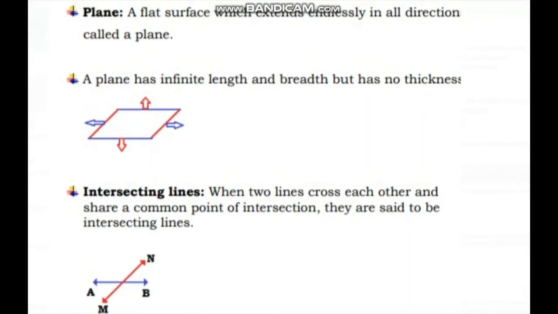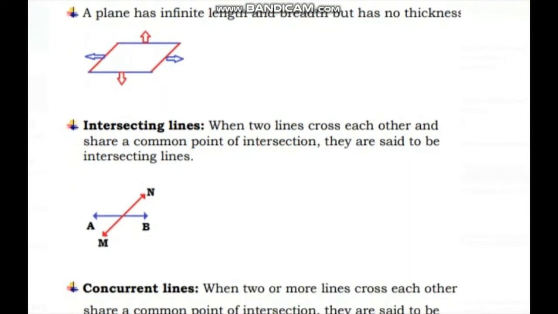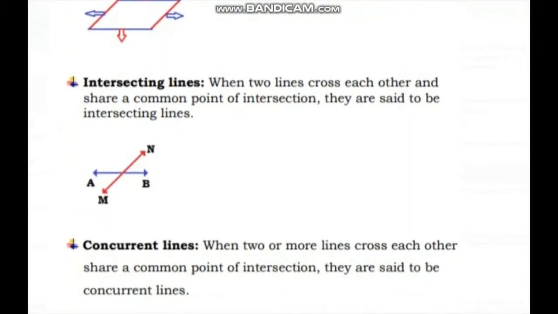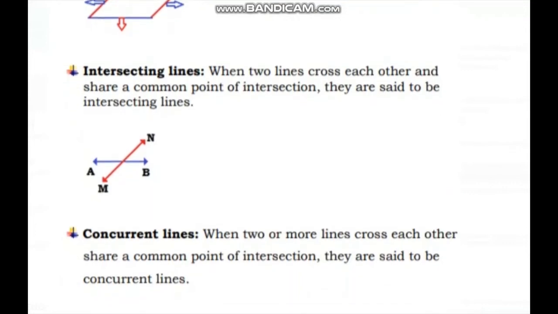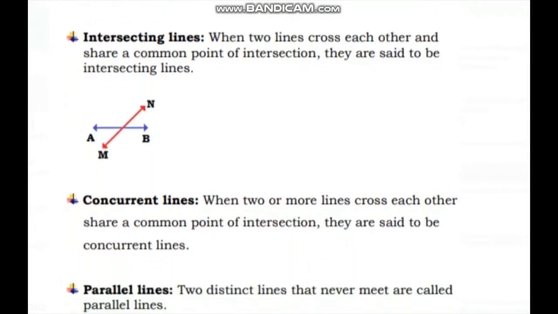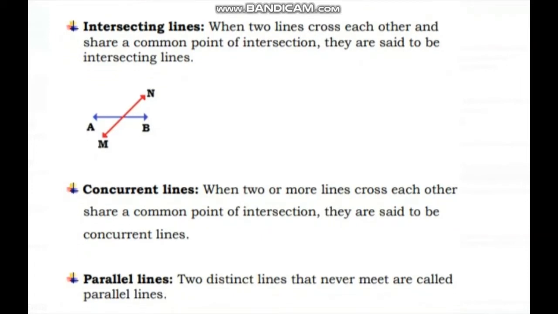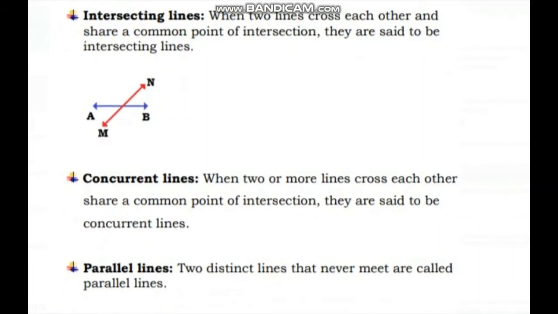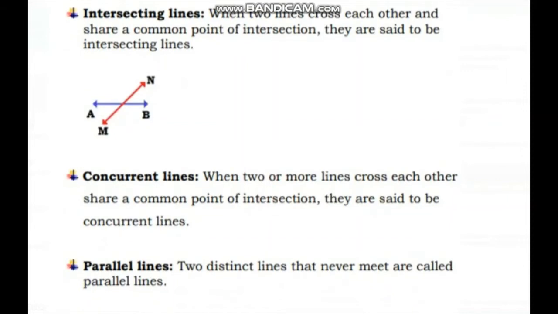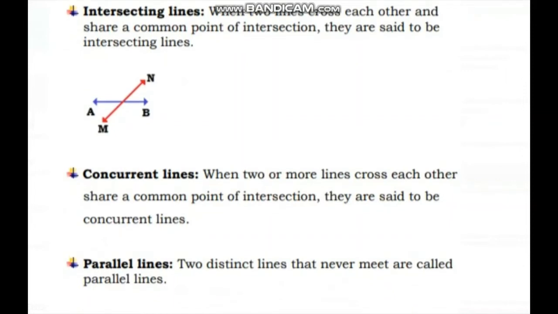Next is intersecting lines. When two lines cross each other and share a common point of intersection, they are called intersecting lines. This common point is also called the intersection point. AB intersects MN at the common point.